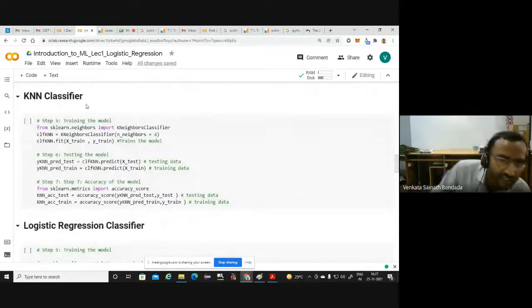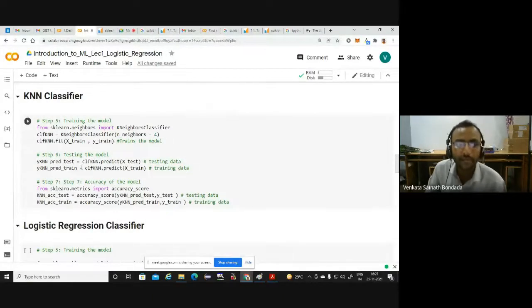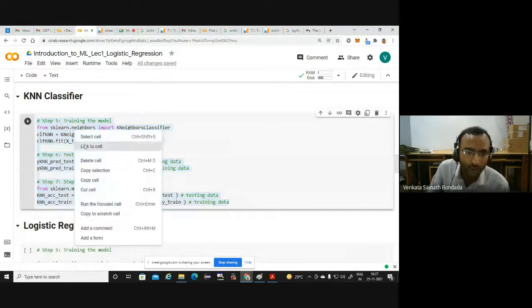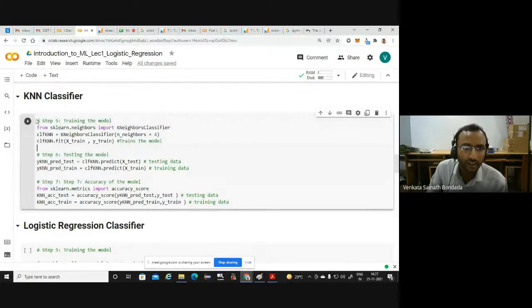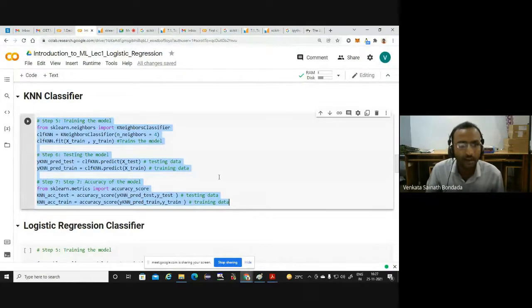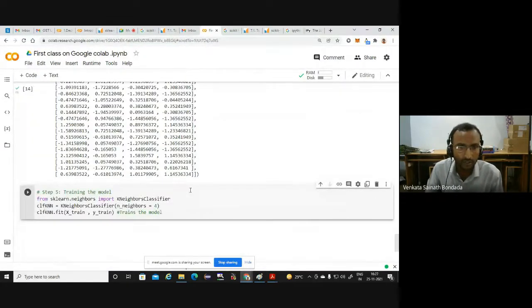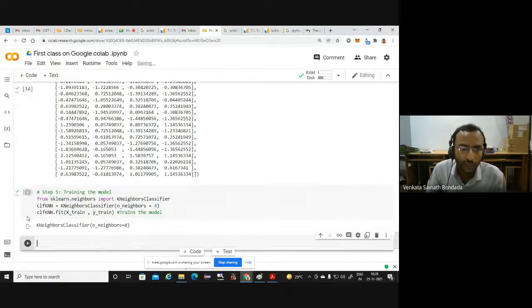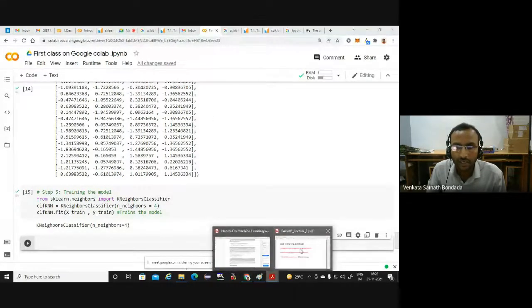In the case of the KNN classifier, I have already given you the steps, 5, 6, and 7, in one go. You can copy all these 3 things in one go and then run them, and we will discuss them. Or you can copy only step 5. Let me copy only step 5: Control C, Control V, and then run it. So we run this step 5. Is it clear? After that, let me explain it.